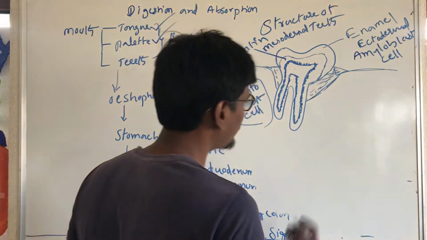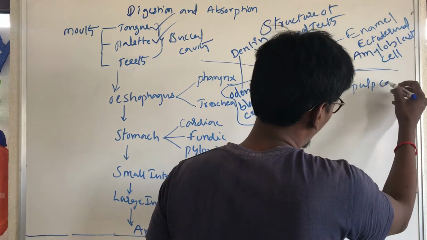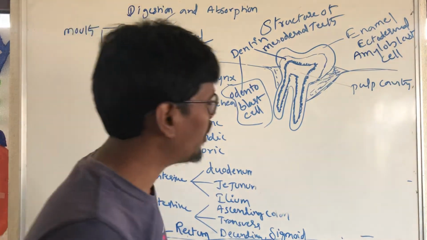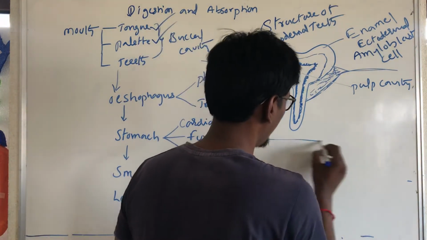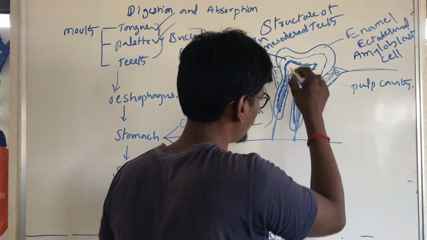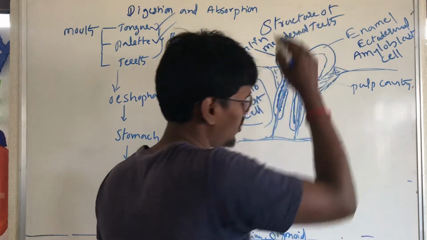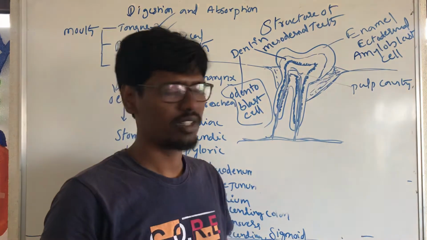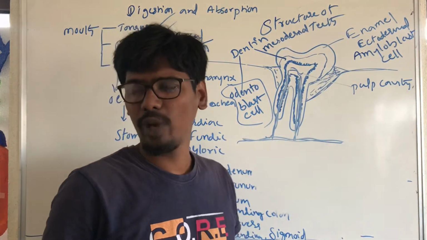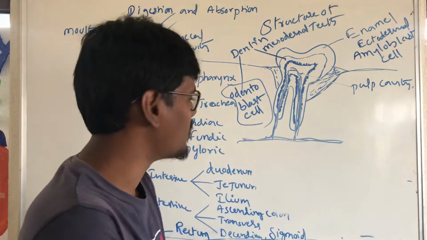Next, this part is called the pulp cavity. The pulp cavity holds the arteries, veins and nerves. Substances and nutrients are exchanged through this way; they go into the pulp cavity to exchange substances and nutrients.